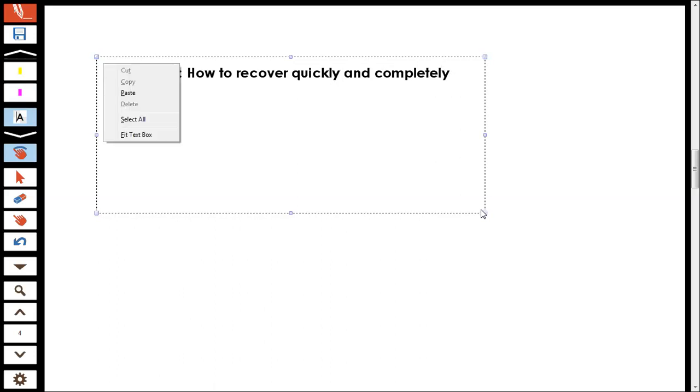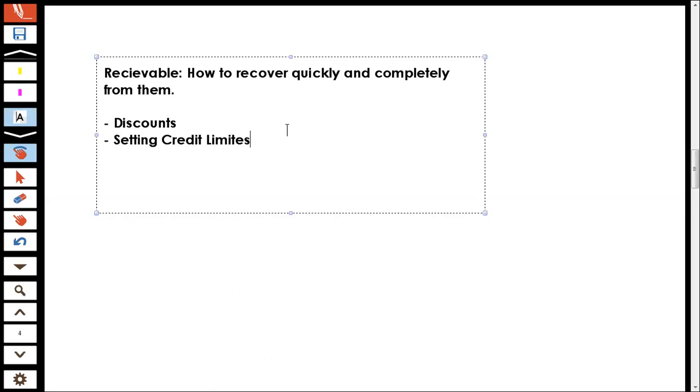Your strategies could be giving them discounts, setting credit limits, etc. There could be multiple things which you could do in order to ensure that you are able to recover the complete amount on a timely basis from your customers.